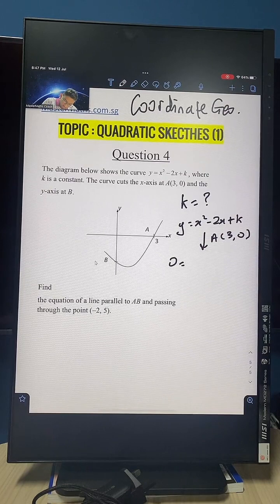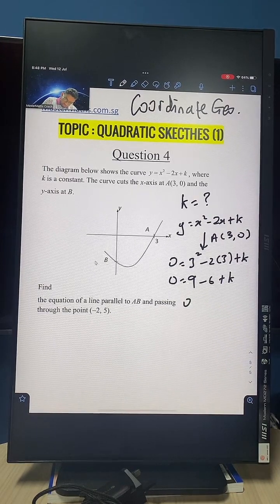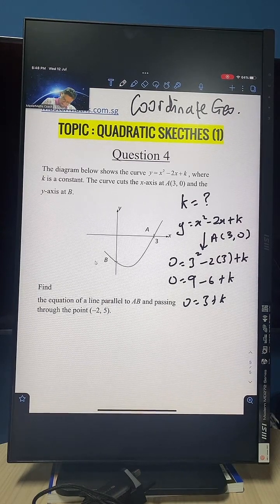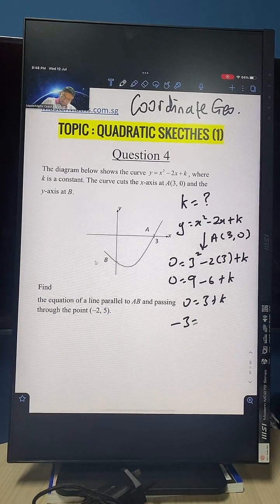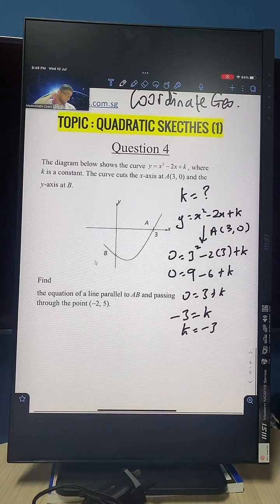So 0 equals 3 squared minus 2 times 3 plus k. 0 equals 9 minus 6 plus k. 0 equals 3 plus k. And if you bring that 3 over, then it becomes -3 equals k. So k is just -3. Finish.